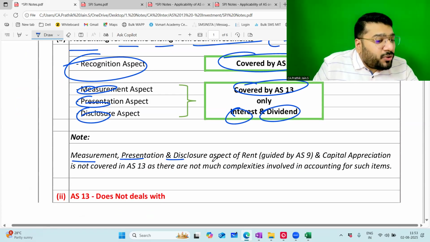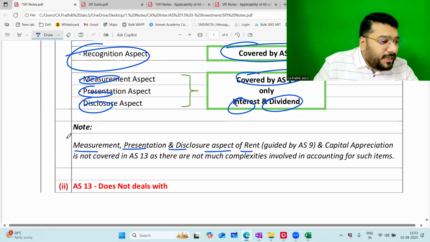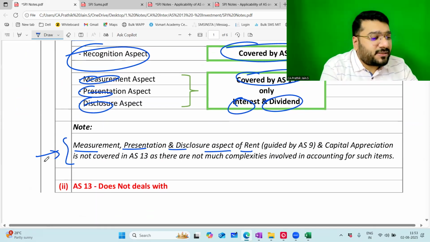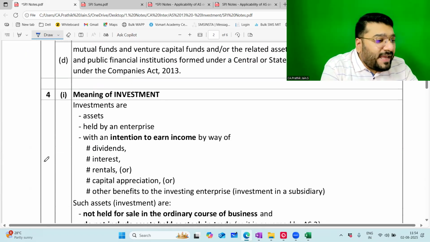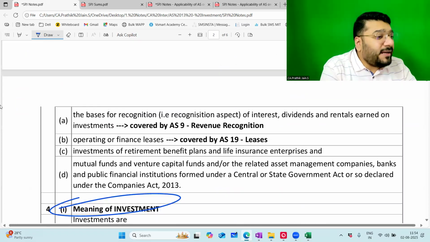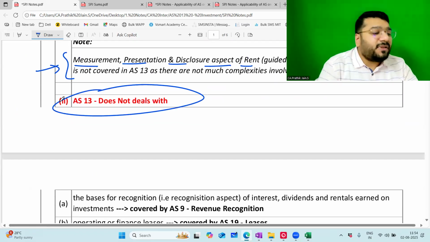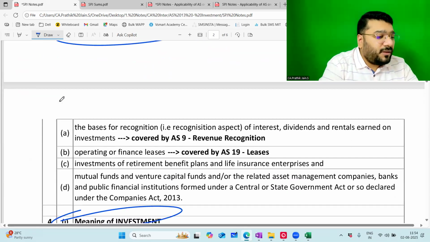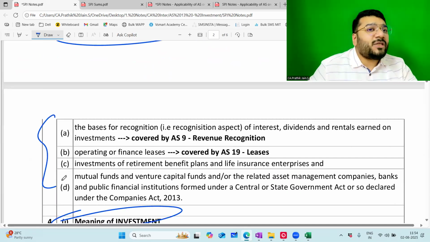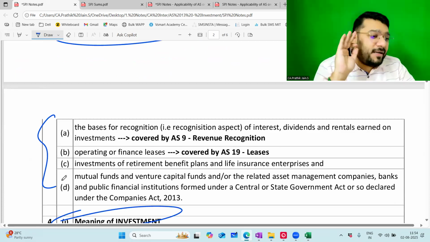Measurement, presentation, and disclosure aspects of rent. Now listen very carefully. This part I'll keep on hold. I'll come back and read this note when I explain the meaning of investment. Once I read the meaning of investment, then I'll come back and tell you the meaning of this note. Keep this note pending. AS13 does not deal with this. I'm just trying to read at a superficial level, but I don't want to go in depth now. I'll be doing this topic at the end.